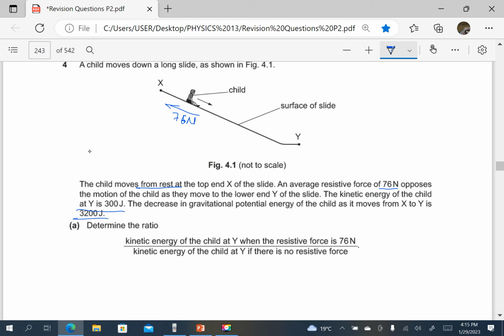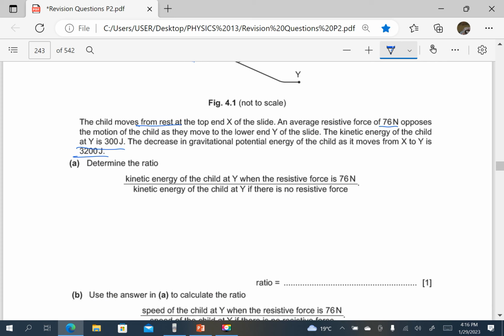You see that the decrease in gravitational potential energy is not the same as the kinetic energy at y, meaning there is resistive force. If there was no resistive force, the decrease in potential energy at y should be the same as the kinetic energy at y. So determine the ratio: kinetic energy of the child at y when the resistive force is 76, that is 300, over kinetic energy of the child at y if there was no resistive force.